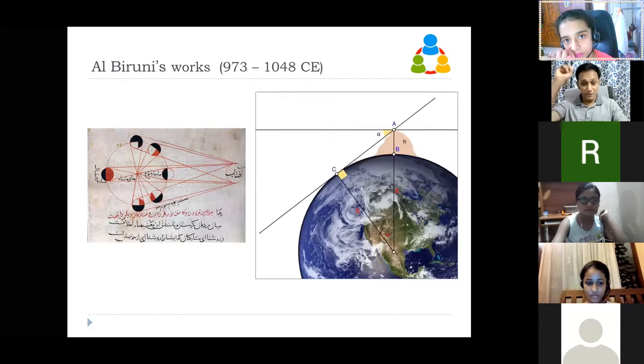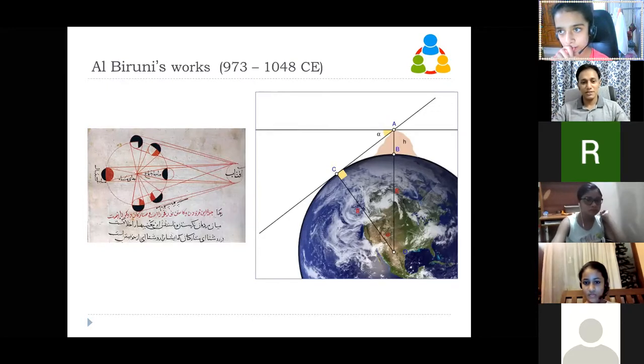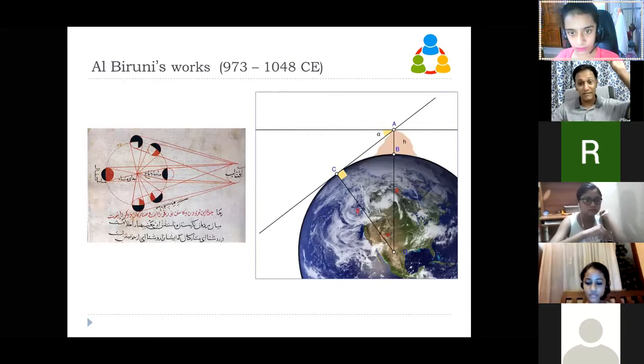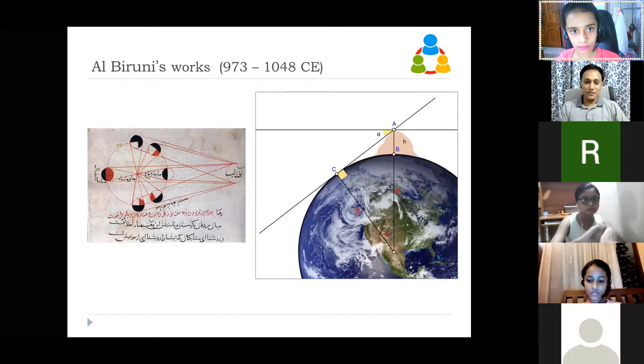The first known calculation for the diameter of Earth was by a Greek scientist called Eratosthenes. That is the second assignment for you today. What was Eratosthenes' method of measuring the diameter of the Earth, which is in BCE? And this gentleman Al-Biruni did a much more advanced method.